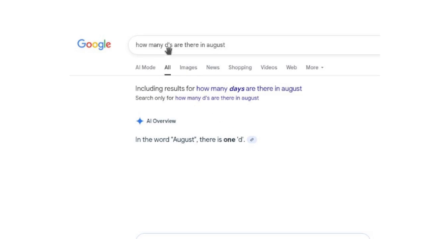But when I tried without quotes, it was taking it as "days" only. So I just included that apostrophe. After that, it was showing that in the word August there is one D. But later on, after a few minutes, I tried again. That time it correctly said there is no D in August.